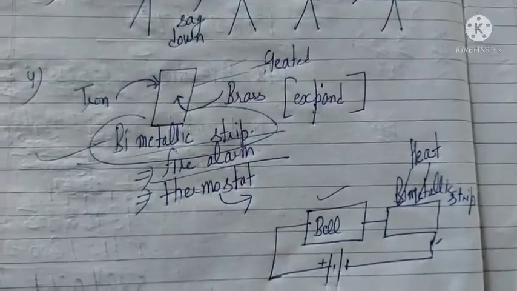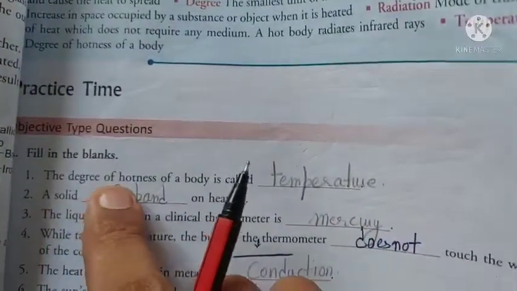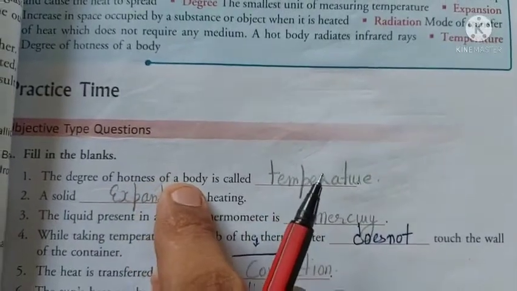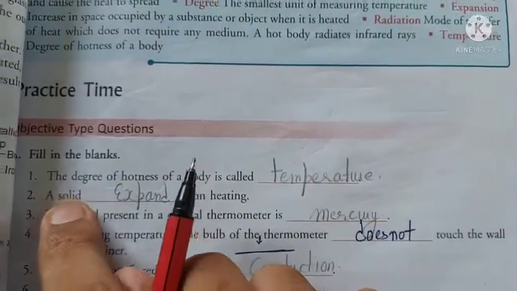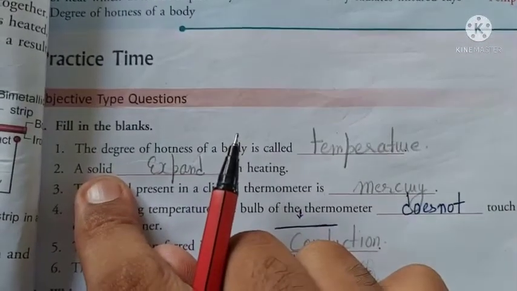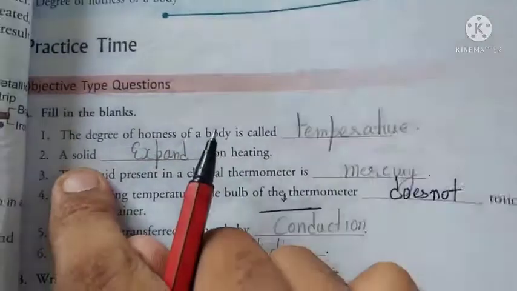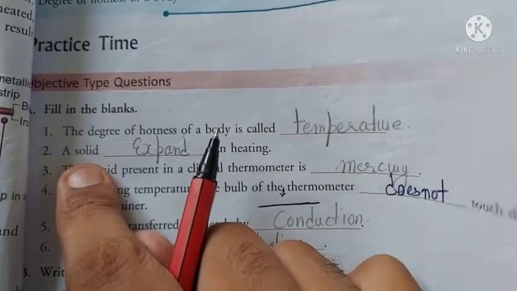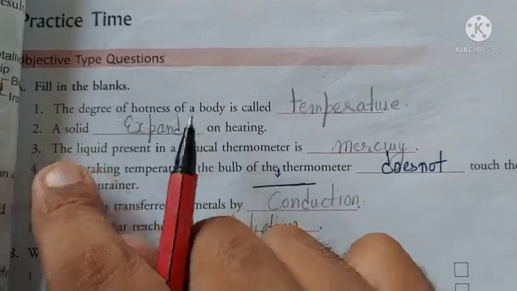This is the concept. So there are some fill in the blanks. The degree of hotness or coldness of a body is known as, we know that it is temperature. Lately we have studied solid, liquid, gas, they all expand on heating. Solid expands to a lesser extent, but gas expands to a large extent.